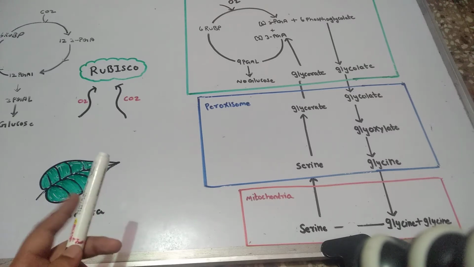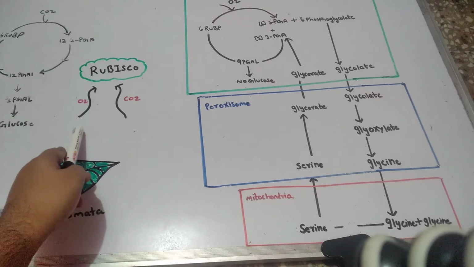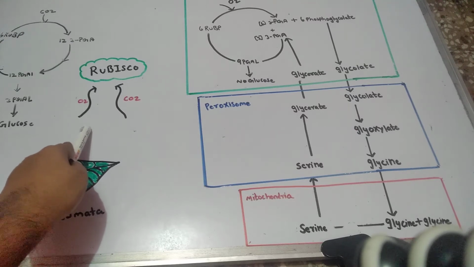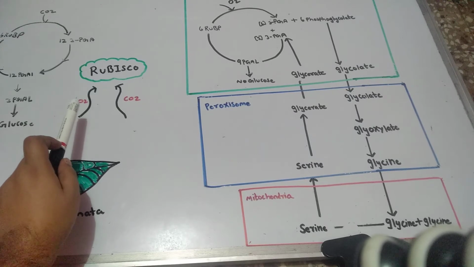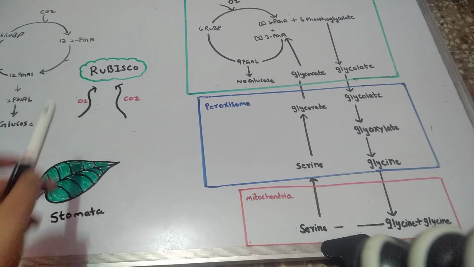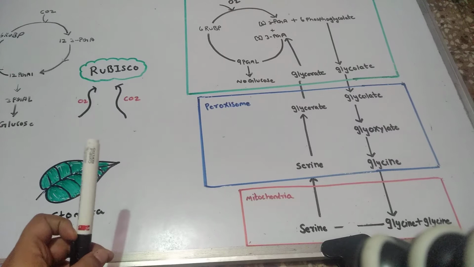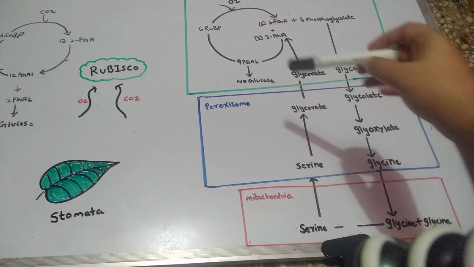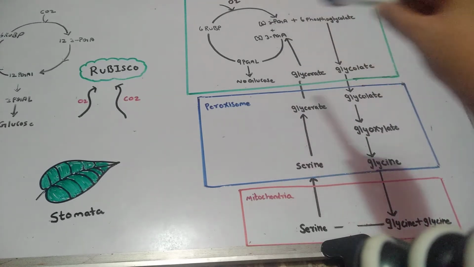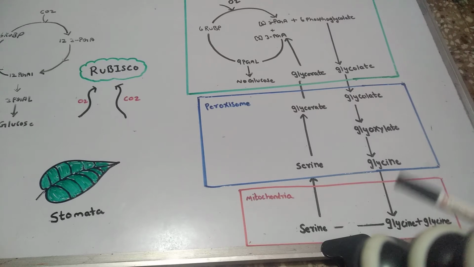So at high temperature there is a high level of oxygen, due to which the Rubisco enzyme acts as an oxygenase. Let's see what happens if it acts as an oxygenase. This is the overall pathway of photorespiration. We will not discuss it in detail, but we will just overlook what happens.